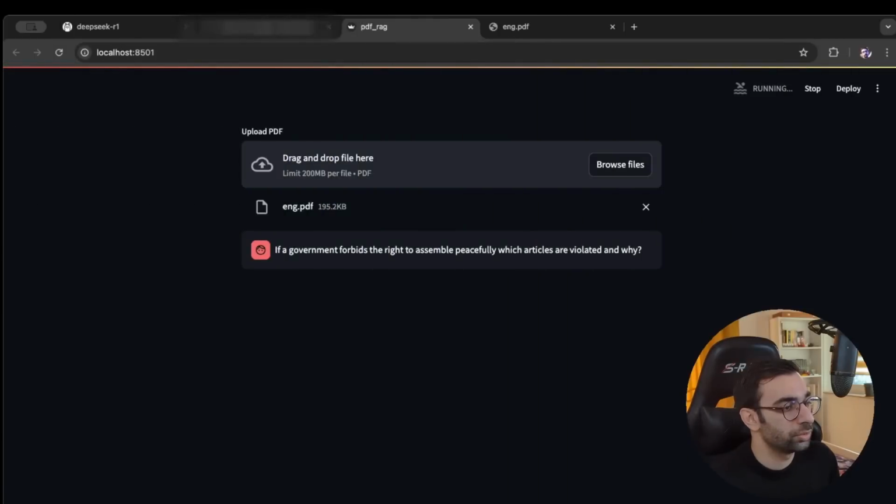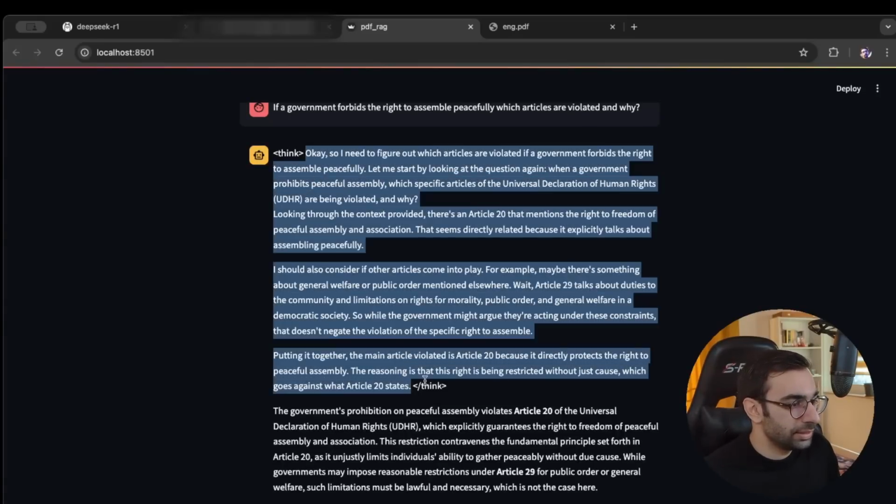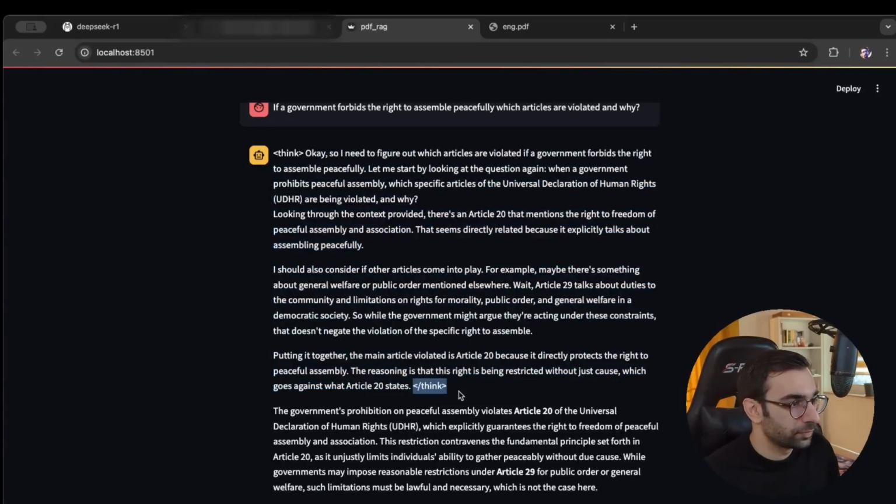So this is our question, and let's wait for the answer. So this is the answer. Notice this text inside the think tag. This is how it is showing that the model is reasoning step by step. You can easily parse this string and remove this before showing it to the user, of course, but I just wanted to show you because it's so funny how it is reasoning like a human. But let's see the answer.